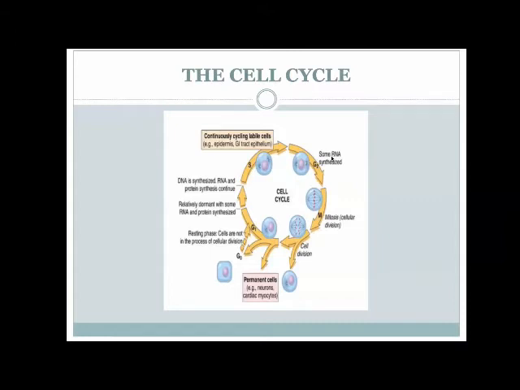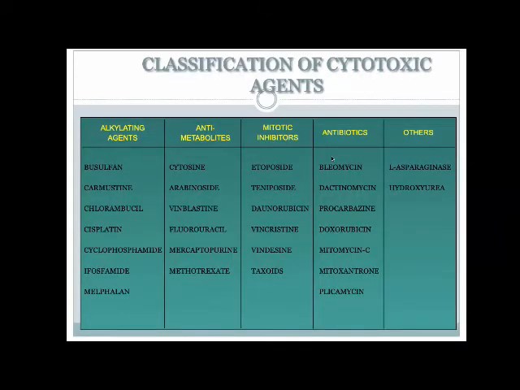So the first thing I would like to tell you is the classification of various cytotoxic agents. You should at least know the major classes and what drugs are included in each of these classes. The alkylating agents that are commonly used include cyclophosphamide, ifosfamide, cisplatin, and these basically have a broad spectrum of action, and busulfan, which is of course used in the transplant setting, as well as melphalan.